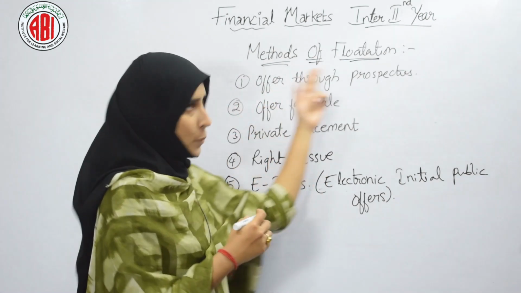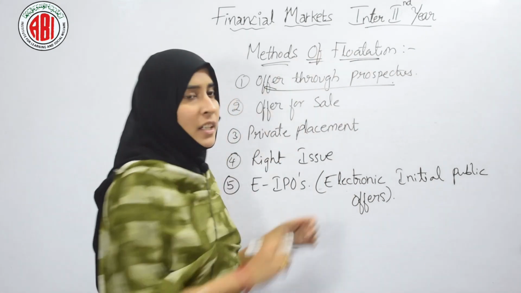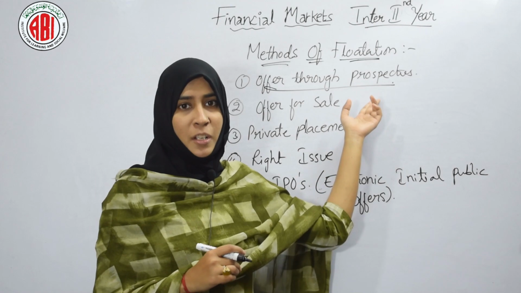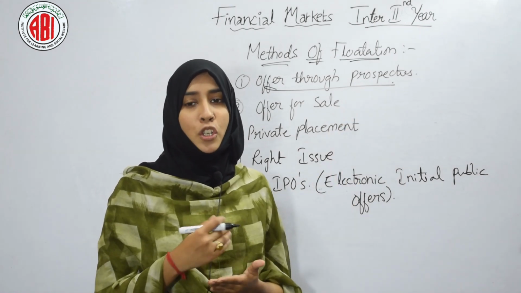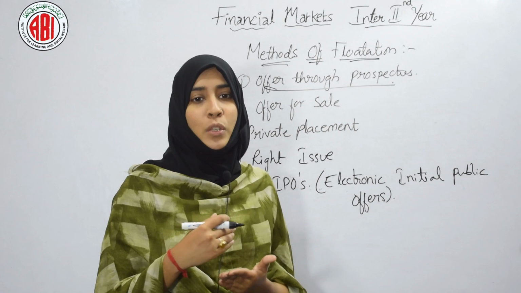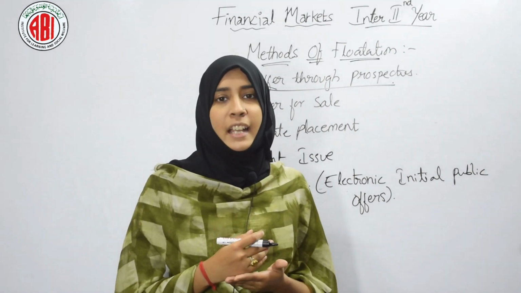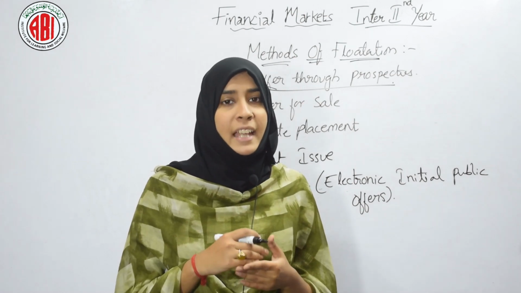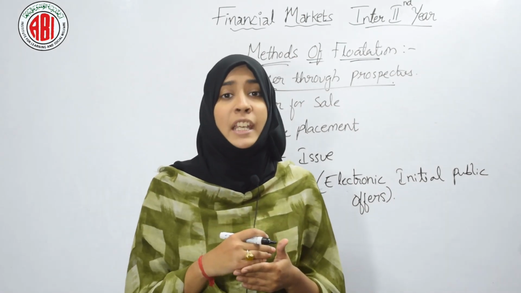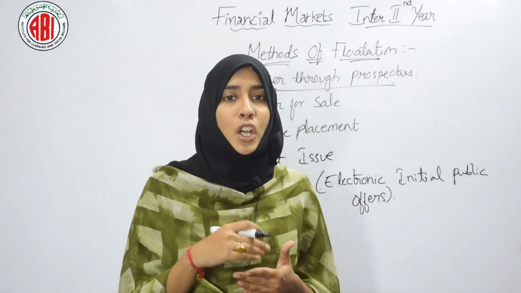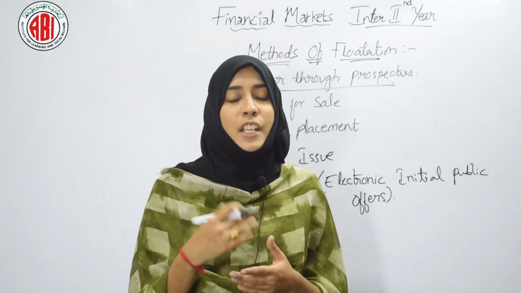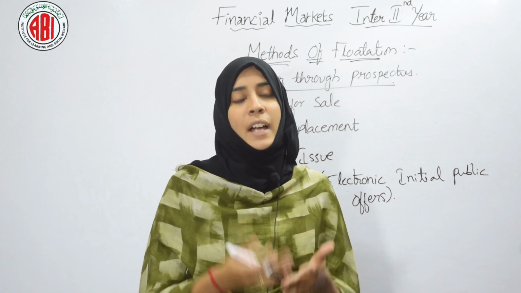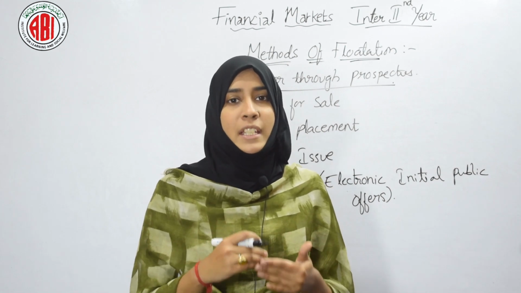Here, offer through prospectus. It's the first method in flotation. Offer through prospectus is a conservative and traditional method. Under this, a prospectus or document is made which will be issued in public, or we can say it's an invitation to the public that our company is earning good profit, and if you invest your money in our company, you will get good interest or good return as dividend. So we are inviting you to invest in our company.